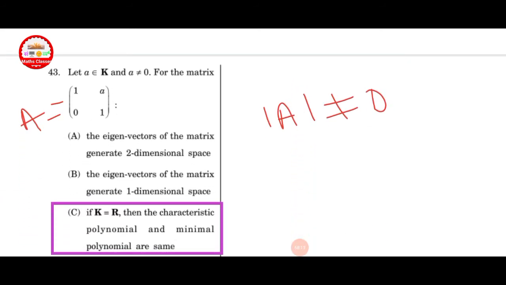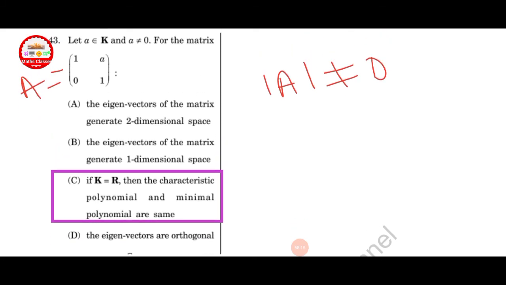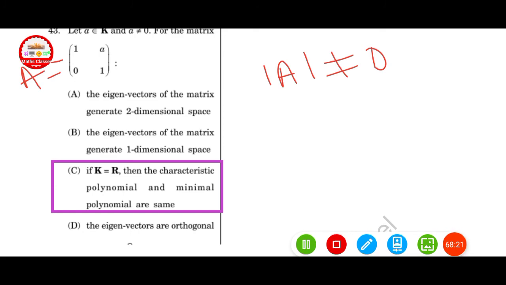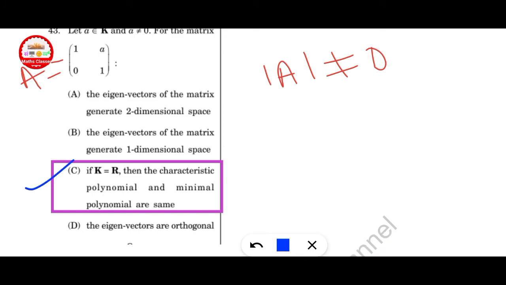Next question, let a belong to K and alpha be non-zero, for the matrix 1 a 0 1. If K is equal to R, then the characteristic polynomial and minimal polynomial are the same. Option C is correct.